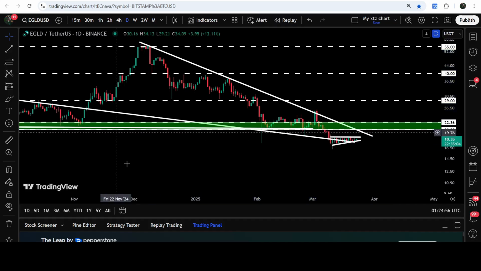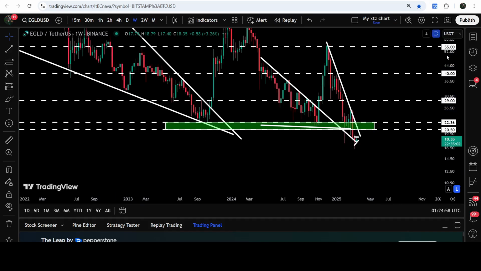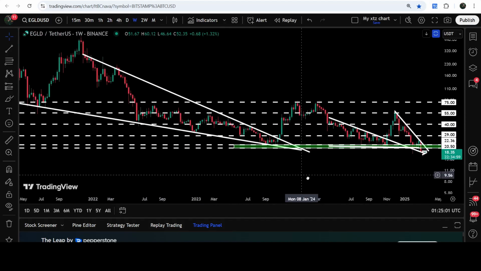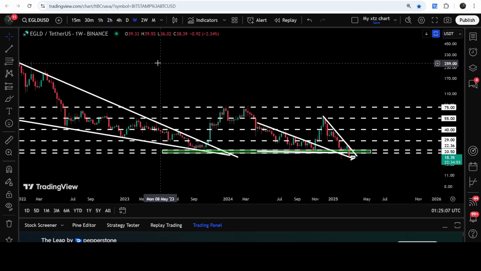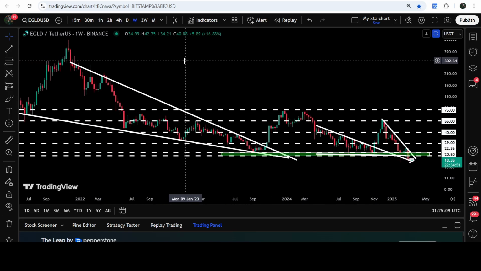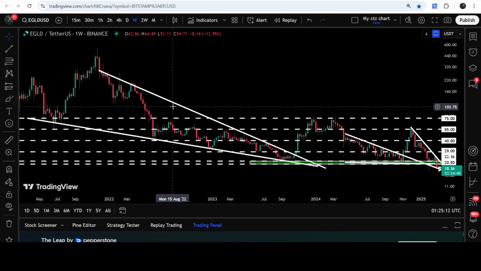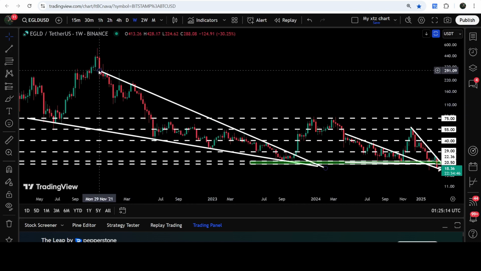then we may see a very nice or powerful relief rally to the upside. Now, if we take a look at the weekly time frame chart, then here we have already broken out this big and long-term falling wedge pattern. And if the price recovers back and breaks out this resistance line and this downtrend and resistance, then we can expect that sooner or later the price can hit the target for the breakout from this wedge. And that long-term target will be here at the top of the wedge. That will be approximately at $300.